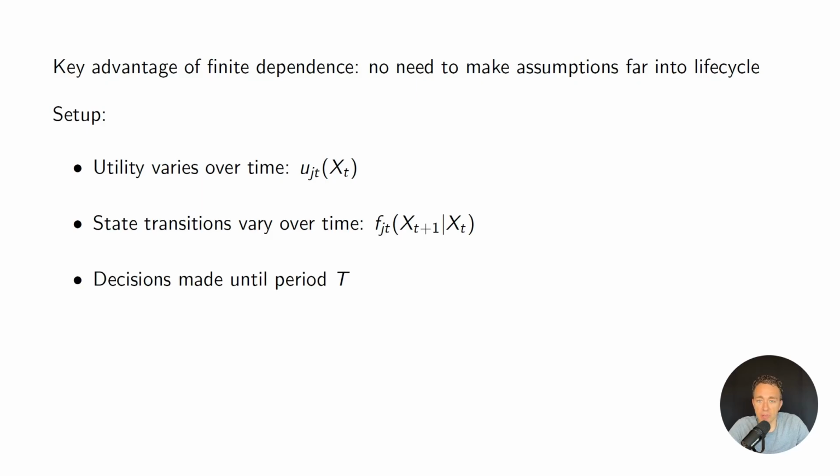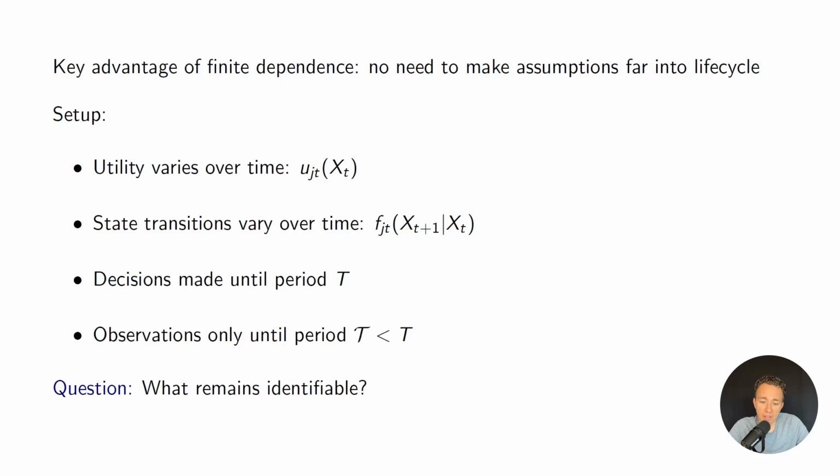We're making decisions up until some finite horizon capital T, but we're only observing observations up until T tilde instead of capital T. So if this is like a labor supply model over the life cycle, maybe we only have data up to age 30, but people are actually making decisions up until retirement age. So then a question is, what remains identifiable in this case? And there's another paper by Peter Arcidiacono and Bob Miller that goes into this in great detail. I'm not going to cover that in great detail, but you can look it up. It's in Journal of Econometrics, I believe.